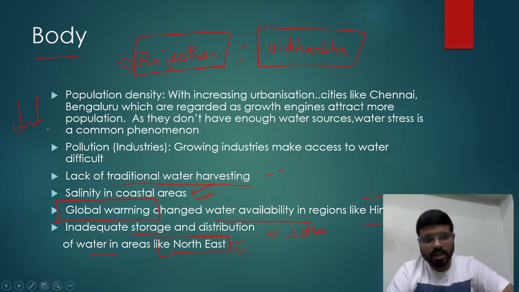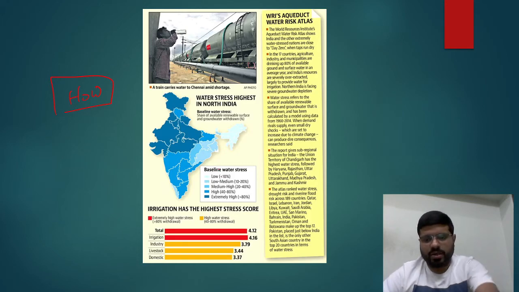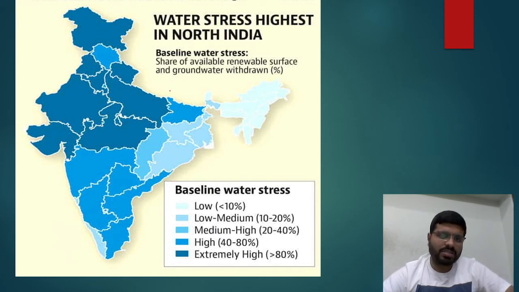I have given the examples locally, but at the same time, you can identify certain things. How does it differ? You can draw this map of India, which I have shown here clearly. You can see extremely high water stress here. You see the dark blue, light blue, medium high, and much lower blue is the northeastern region. So why is this water stress much different here? Why is it high here? Why is it not here? As you draw it, you can give your reasons like this: excessive groundwater.